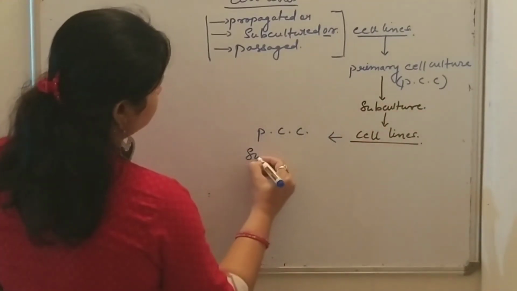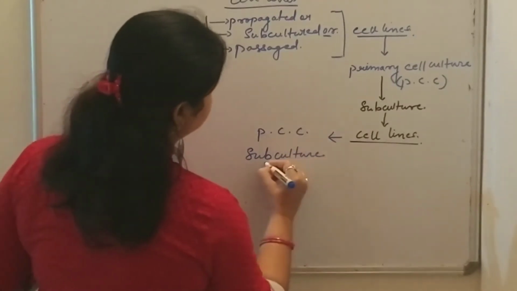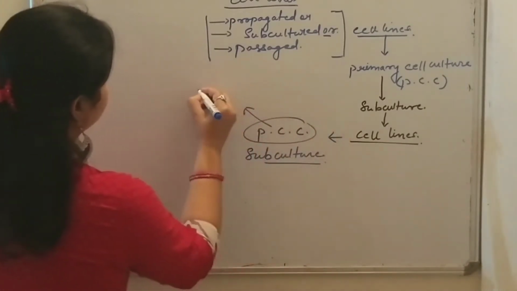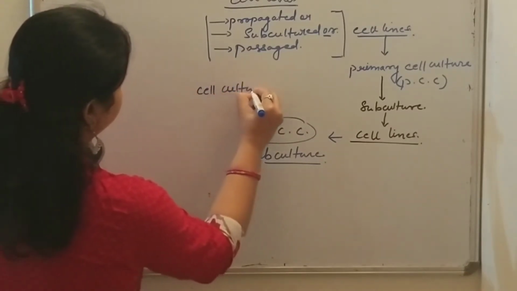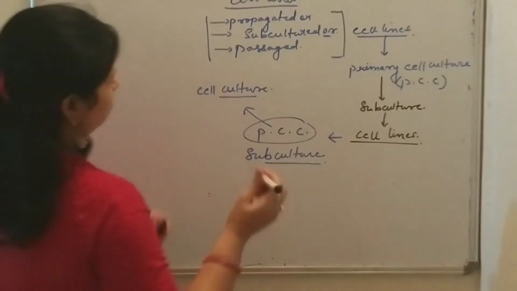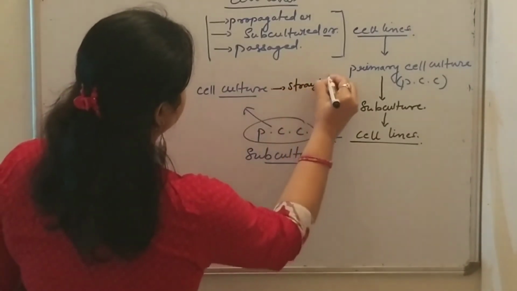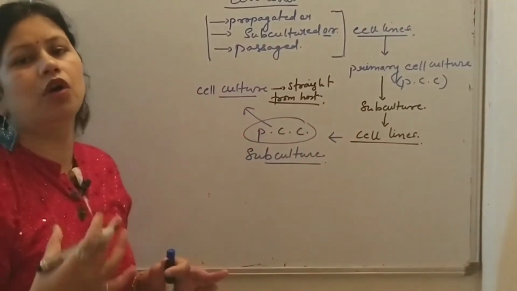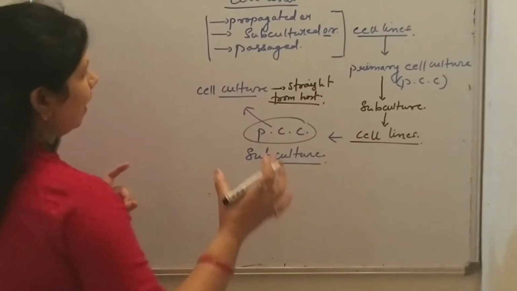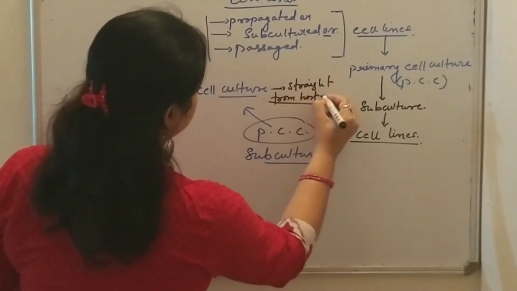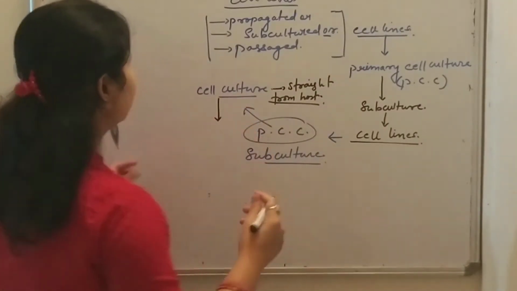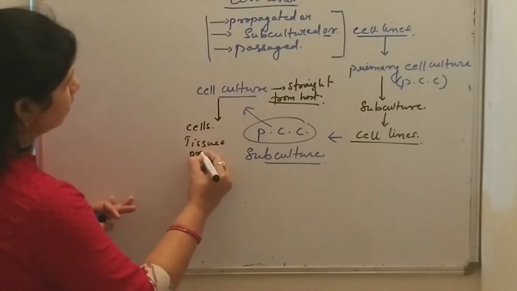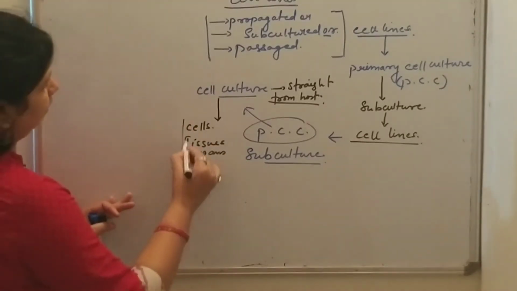Now what about the subculture? Let's review what a primary cell culture is. Primary cell cultures are cultures obtained straight from the host tissues, or initiated directly from the cells, tissues or organs of the animals.